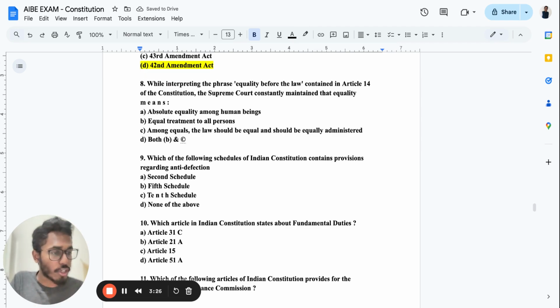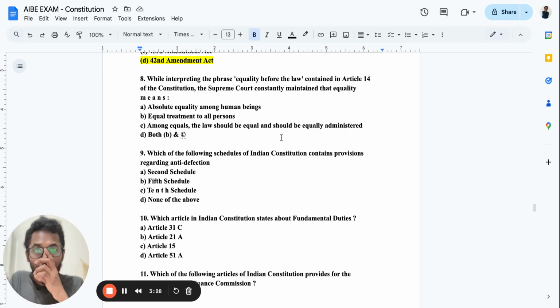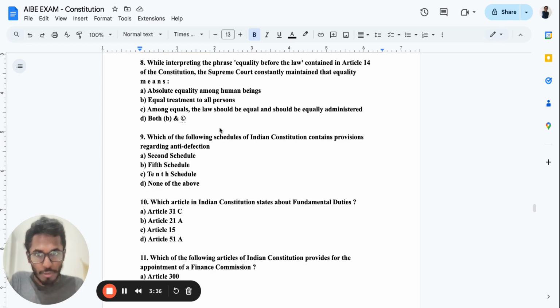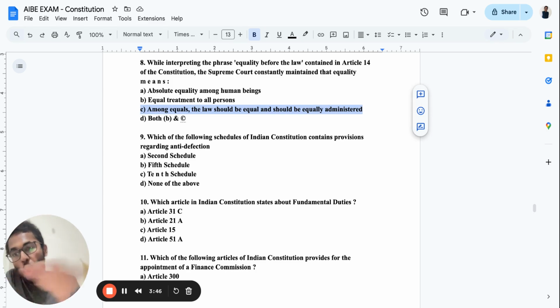Eighth question. While interpreting the phrase equality before the law contained in Article 14 of the Constitution, the Supreme Court constantly mentioned equality means what? These are the four options. The answer is equality among equals, that the law should be equal and should be equally administered. That means equality under Article 14 does not mean that all are treated equally. Not at all. Even for supporting minorities and SC/ST people, we have laws. So they are given higher priority in some stages. Reservation has also been provided. So do you think that equality under Article 14 is applicable?